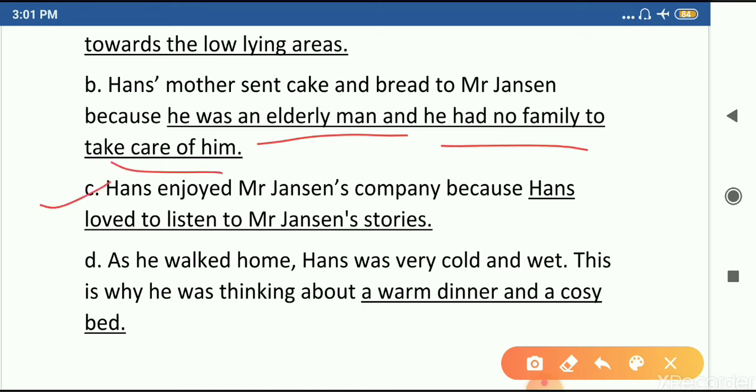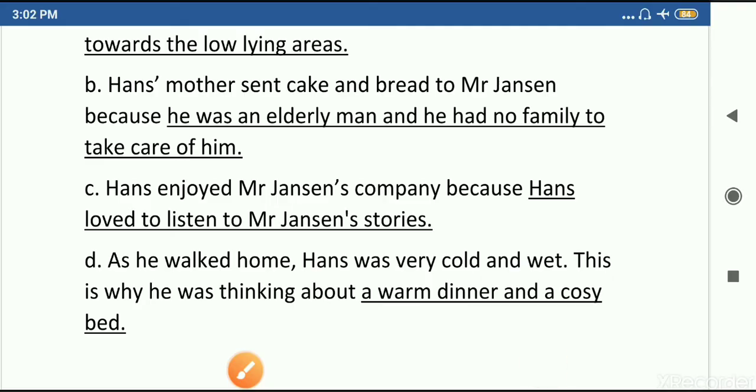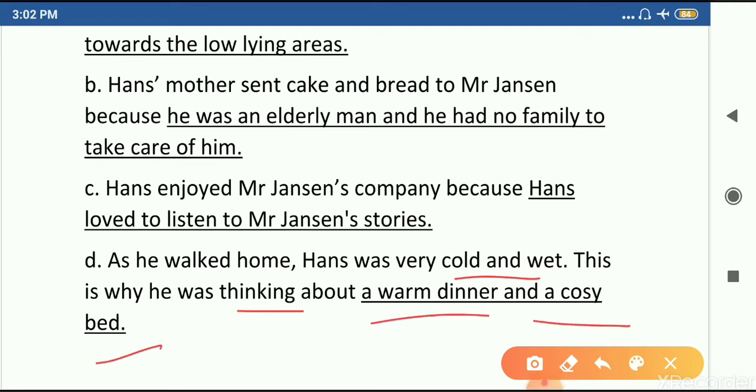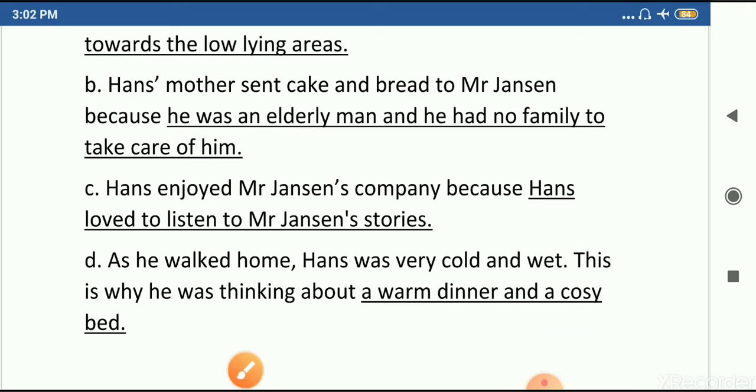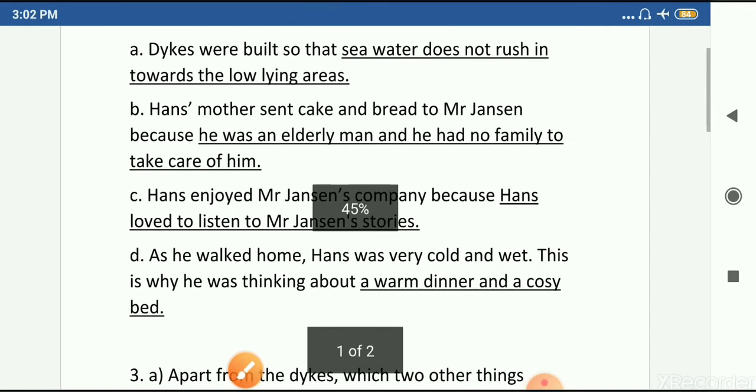Then C. Hans enjoyed Mr. Jensen's company because Hans loved to listen to Mr. Jensen's stories. Now D. As he walked home, Hans was very cold and wet. This is why he was thinking about a warm dinner and a cozy bed. This is answer number D. Okay, you have to complete this exercise in your book only.